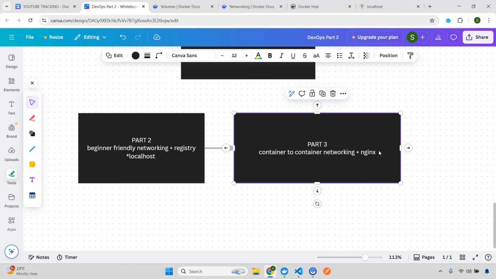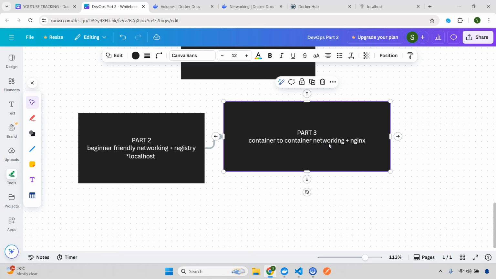I hope you are getting it. I know this is a little tricky if you are a beginner, but that is the reason Nginx comes into the picture. But we are going to do this in the next part. In the next part we are going to have a networking deep dive, why localhost is not enough, and then we are going to discuss what Nginx is. Also, I'm going to explain how we are going to integrate Nginx and container to container networking with our MERN application, but that will be in the future parts.